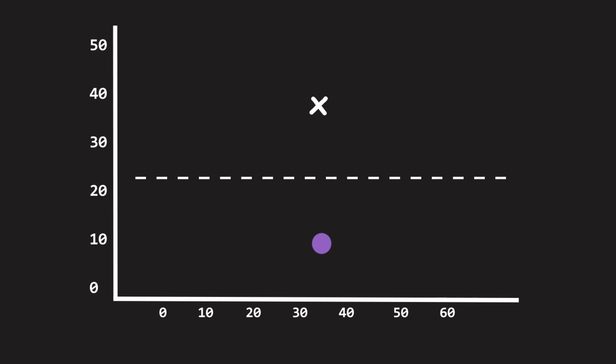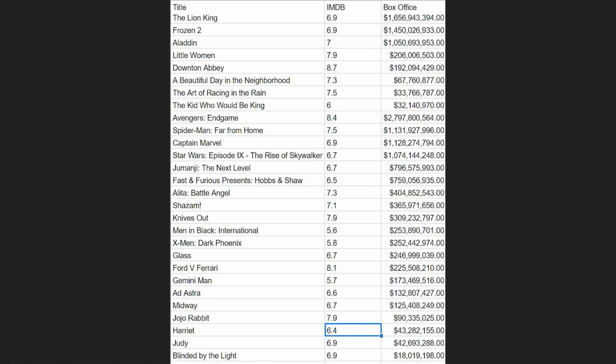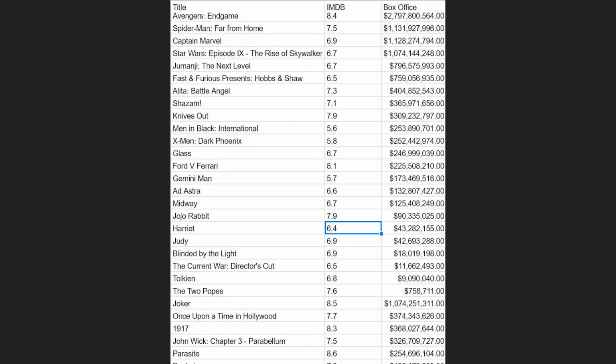Let's look at a real-world problem that can be solved using classification. Can we classify movies into their MPAA ratings, that is PG, PG-13 or R, just by looking at two variables about them, their audience rating on IMDb and their global earnings at the box office? Let's plot out the data for 48 movies here.